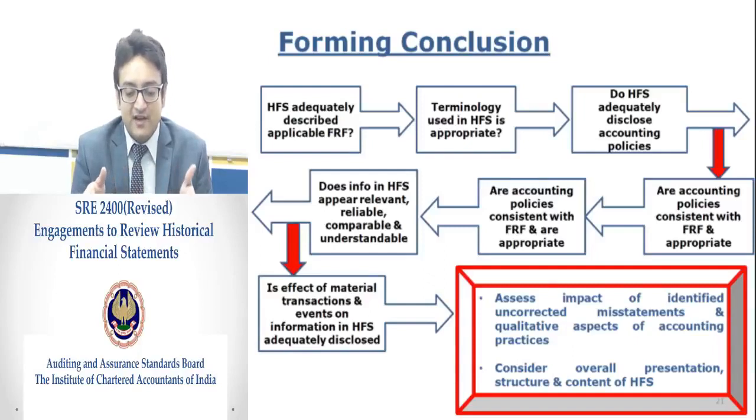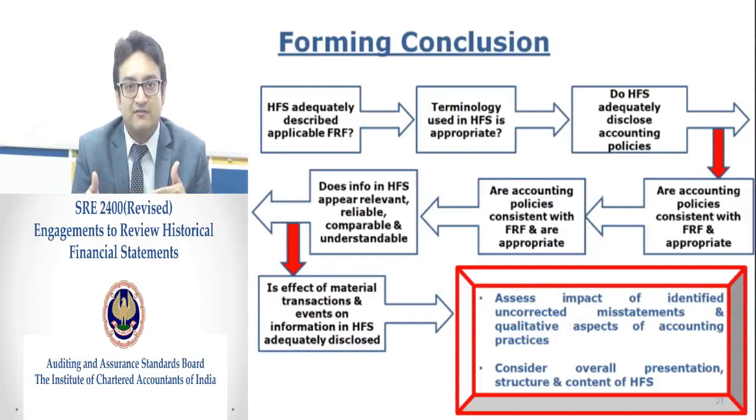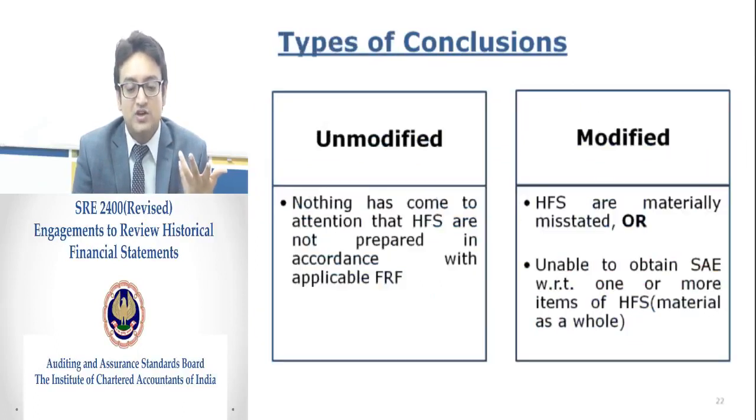If all those things are fine, we need to assess the impact of identified uncorrected misstatements and the qualitative aspects of the accounting practices, and finally conclude on the overall presentation and the structure and content of the historical financial statements. So after performing the entire procedures that were designed at the initial level, from understanding the entity to the materiality level, if we have sufficient appropriate evidence and are of the view that we can conclude that the applicable financial reporting framework has been duly complied with, we need to form a conclusion and issue a report.